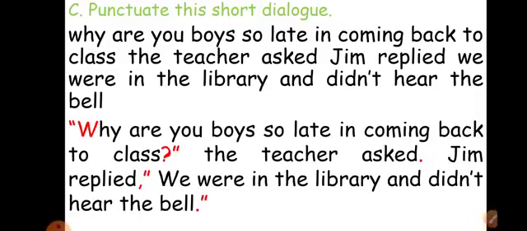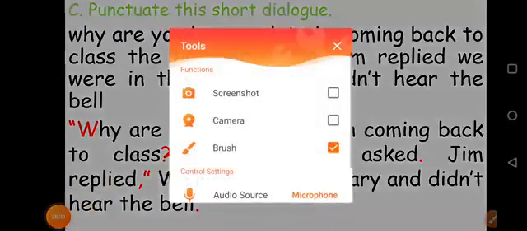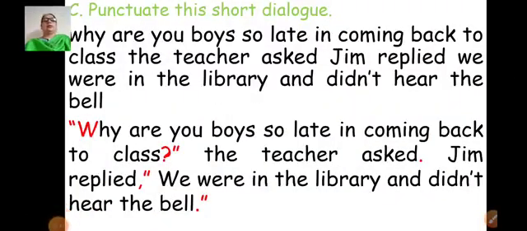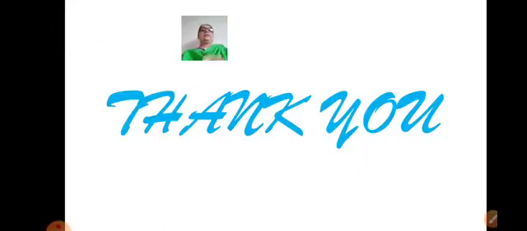See. This way we have punctuated this short dialogue. Here children, have you observed the changes? Yes, very good. So, this way we have learned today, children, punctuation marks and the use of capital letters.